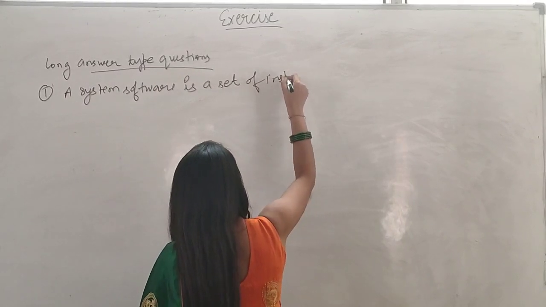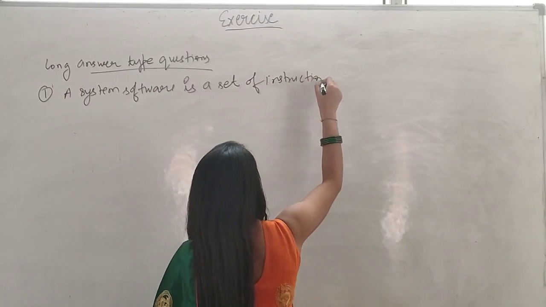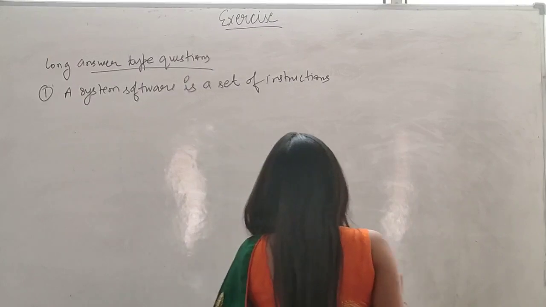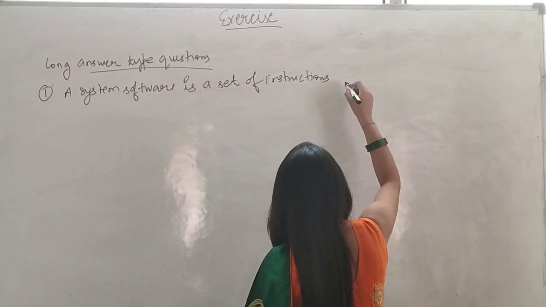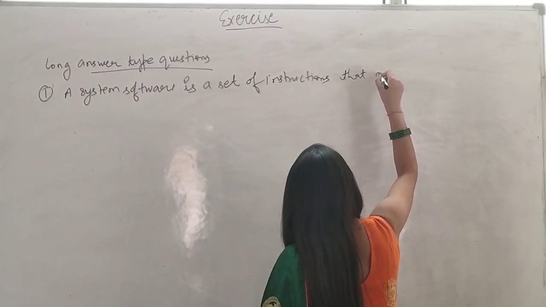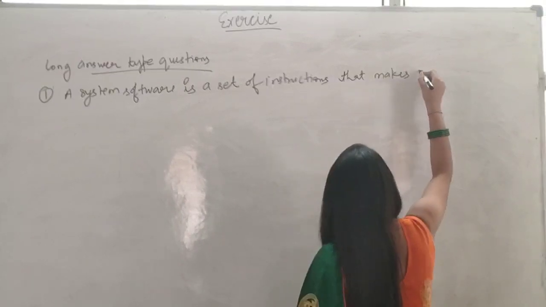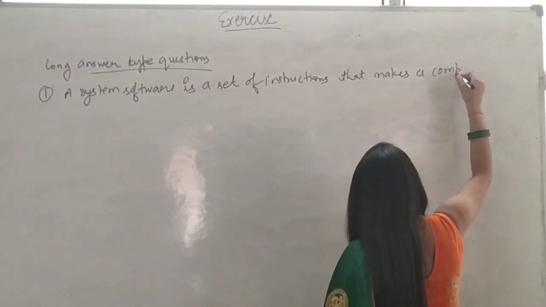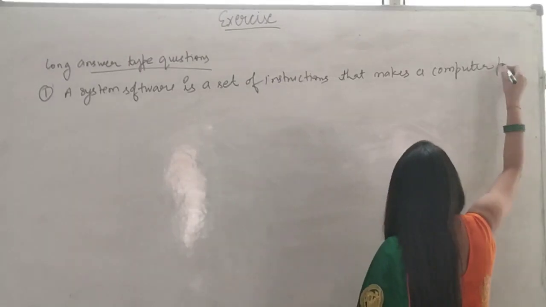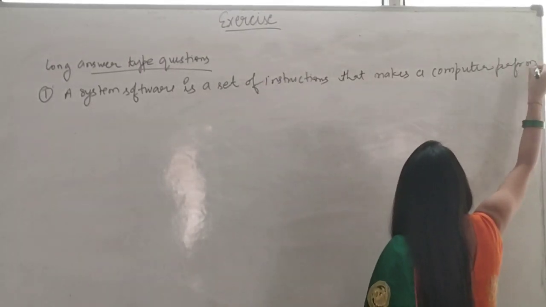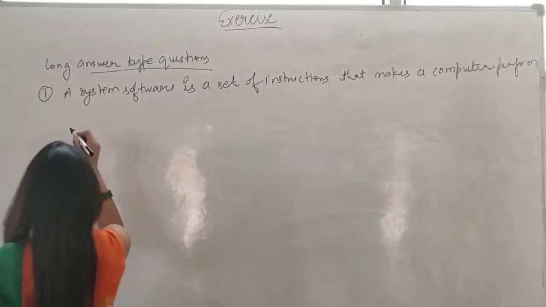I am speaking also. If you are not able to see the board, then you can listen to it. So a system software is a set of instructions that makes a computer perform specific tasks.